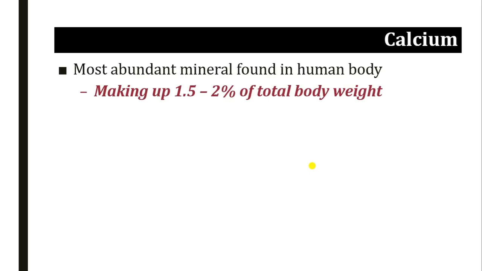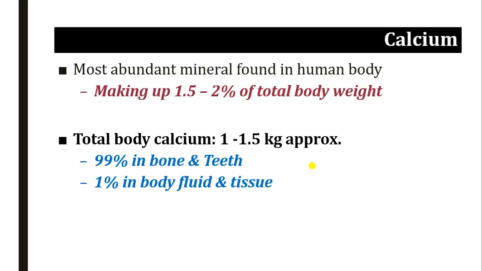It makes up around 1.5 to 2% of total body weight. So approximately in an adult, total body calcium is around 1 to 1.5 kg. Out of that, 99% calcium is seen in bone and teeth, and the remaining 1% is seen in the body fluid and tissue. It is actually a very important biological role that this 1% calcium has.